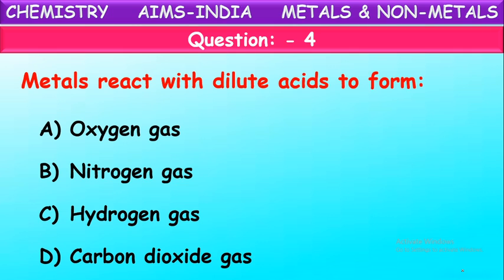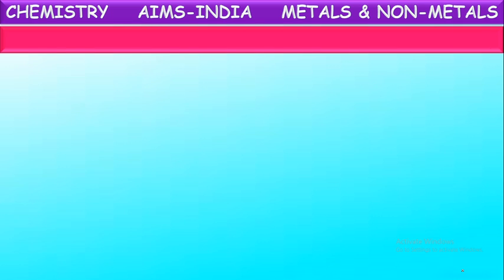We told that when metals react with acids, they form two products: one is metal salt and one more is a gas. The gas is hydrogen gas. So metals on reaction with dilute acids release metal salt and hydrogen gas. This is the correct answer.